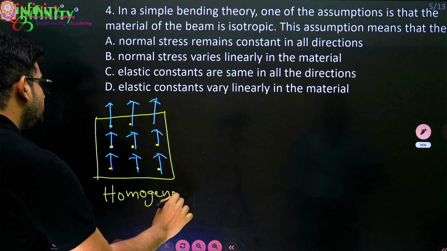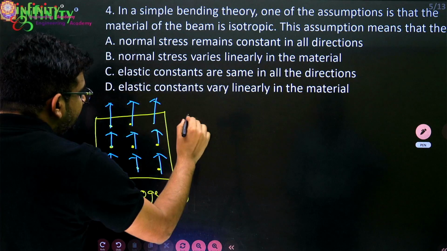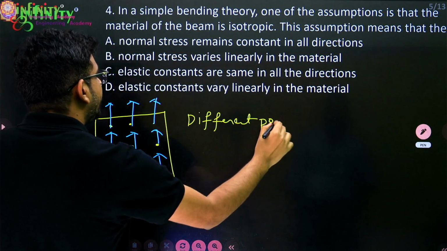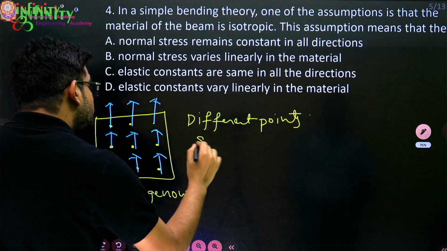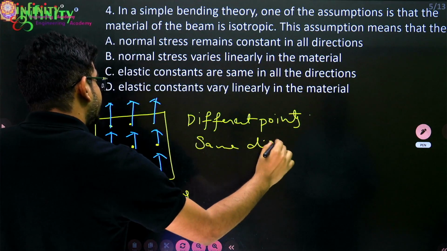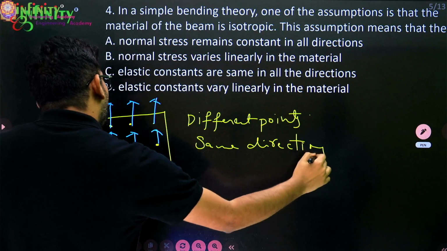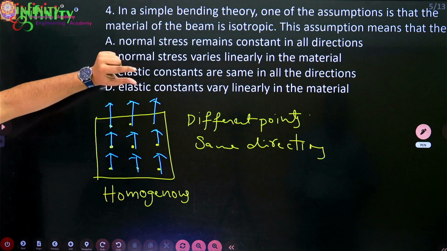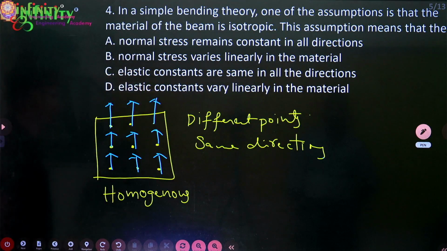So when I say homogeneous, you have to consider different points, but in the same direction. At different points in the same direction, if a given property is the same, then the material is called homogeneous.